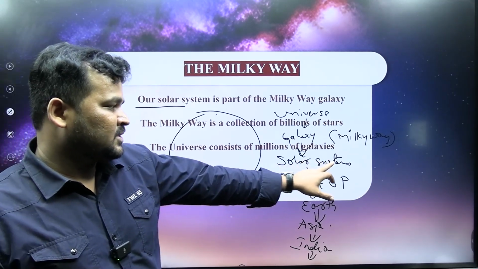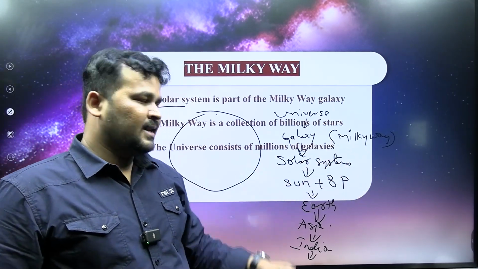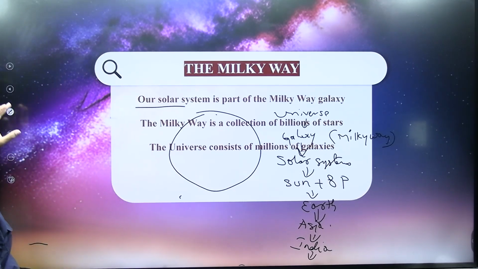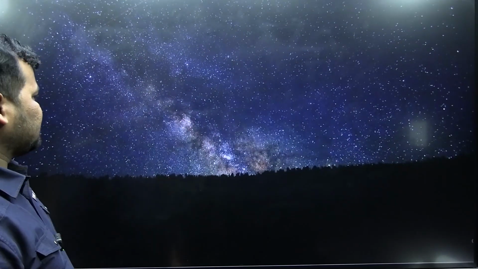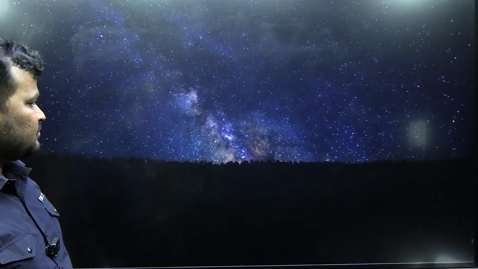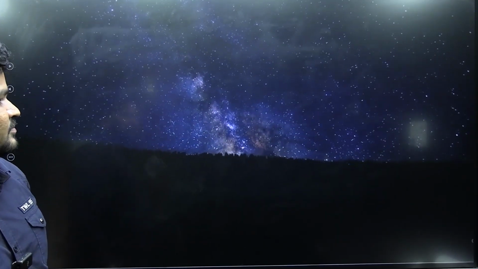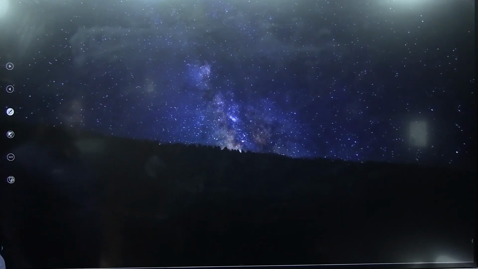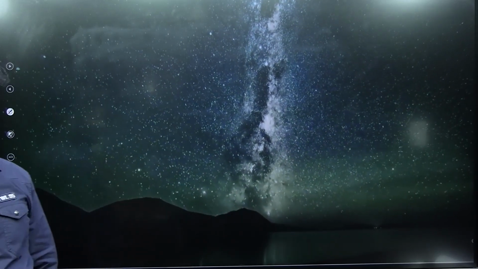Billions of solar systems make up a galaxy. Try to remember it. You can find the Milky Way here. See the beauty of geography, very beautiful, extraordinary.